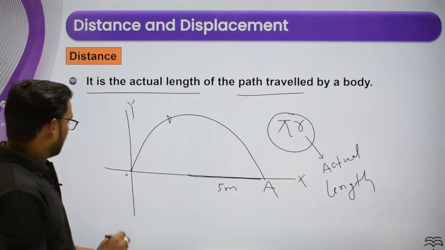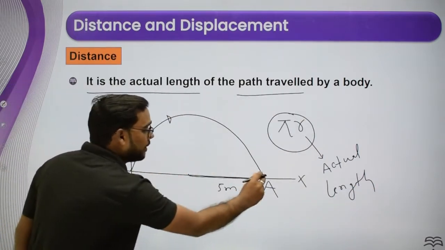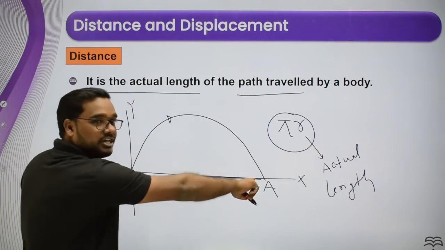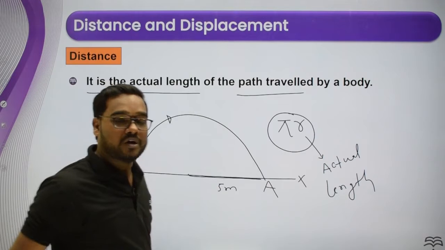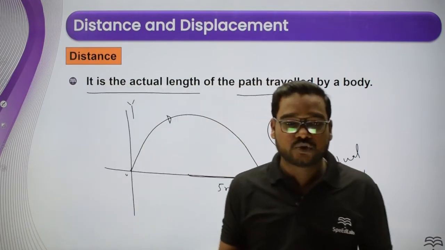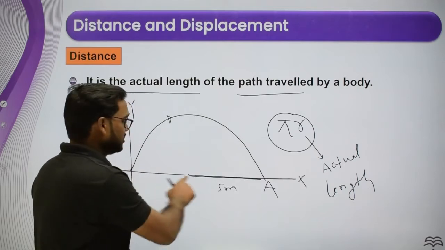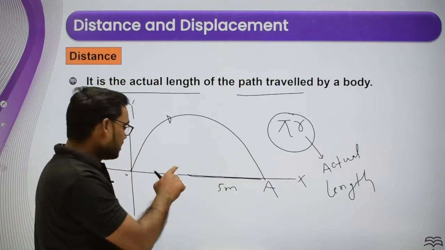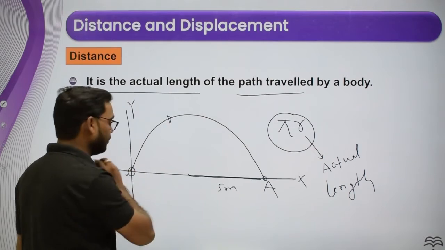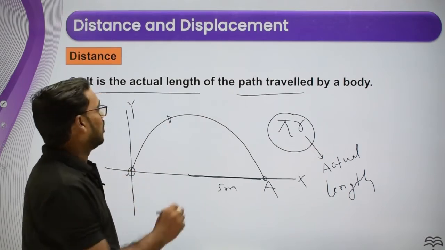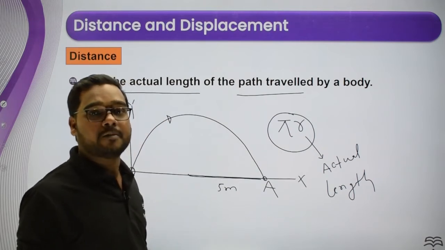Now you can see here from O to A. O to A is the displacement covered by the particle. O to A is not an actual length, whereas this is the actual length. So distance is the actual length covered by the particle, whereas the displacement is not an actual length. It depends upon the final position and initial position of the particle. Okay. So now hope it is clear to everyone the meaning of actual length of path.